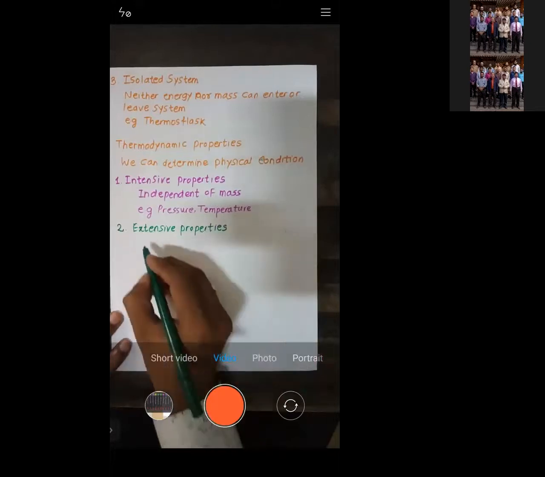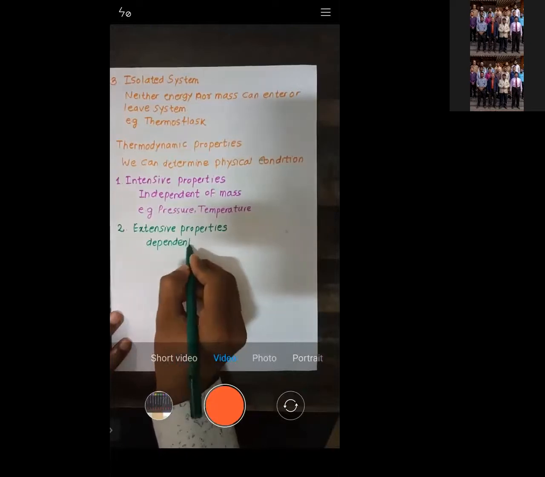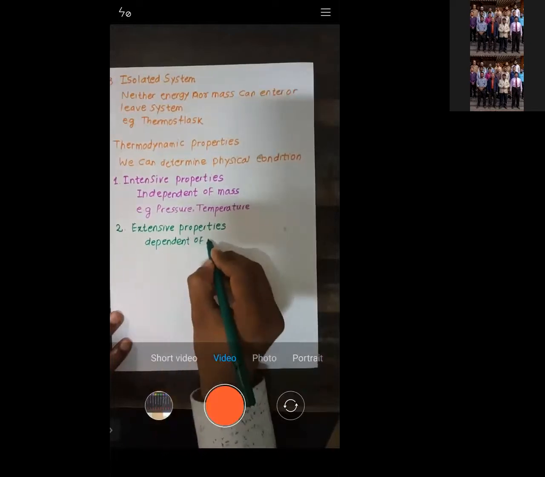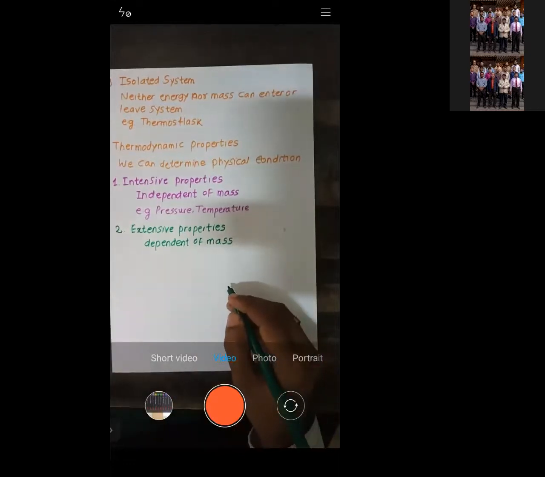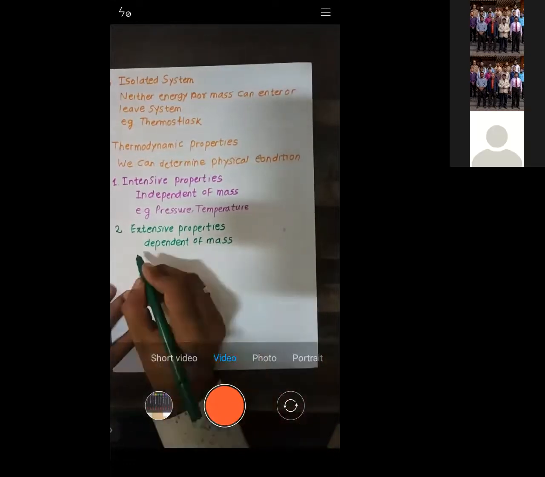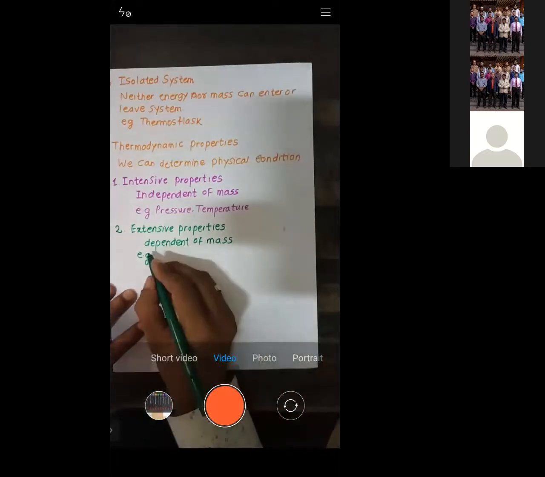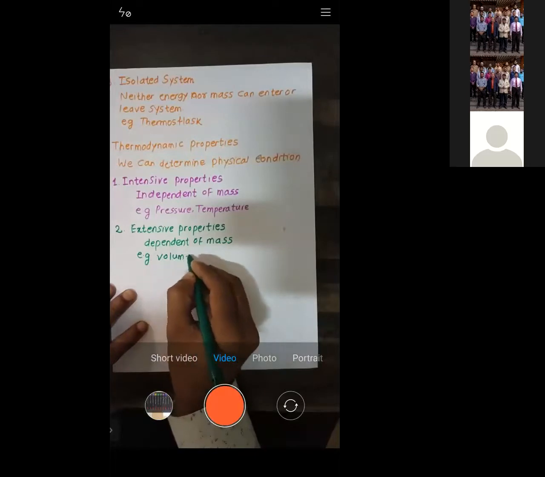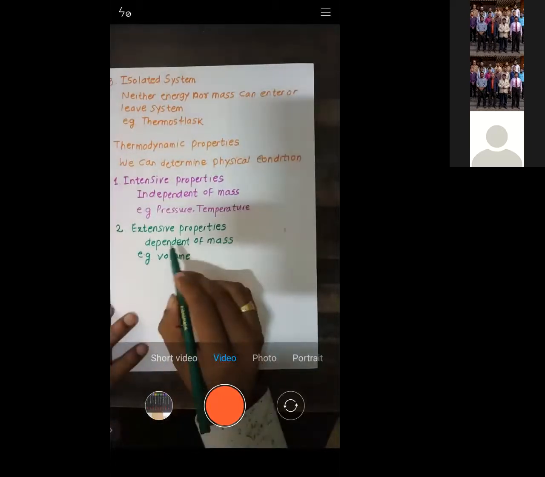Extensive properties depend on mass. They are dependent on mass. If I give you an example of the properties which depend upon mass, the first example will be volume, because volume obviously will depend upon mass.